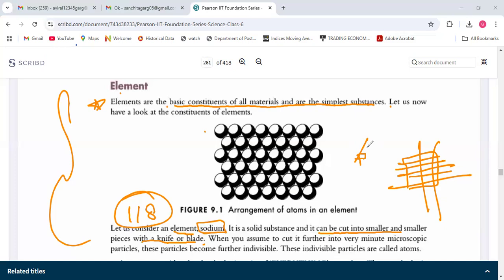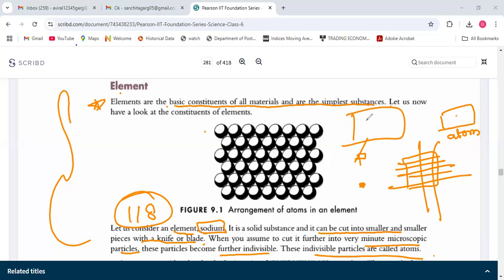It is quite large as it is made up of lakhs and crores of atoms. A small piece of sodium is made up of lakhs and lakhs of matter particles. So into very minute microscopic particles, they become indivisible. Indivisible particles are called atoms. So when seeing under the microscope, when you can see just a small particle left, which cannot be divided further by any process, then this particle is called the atom.